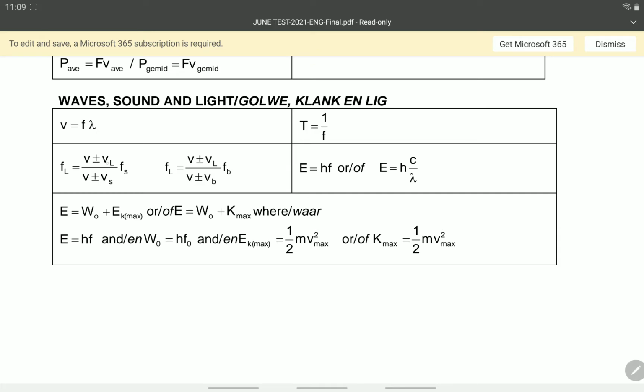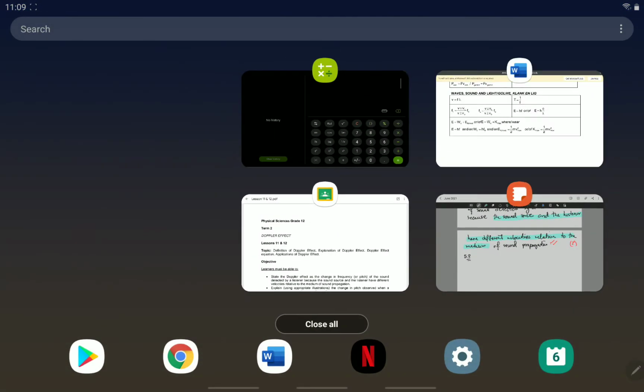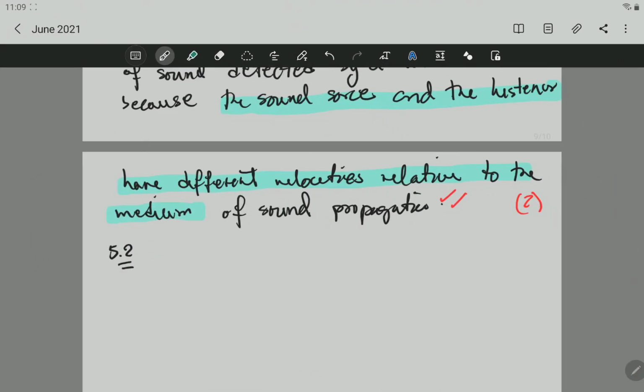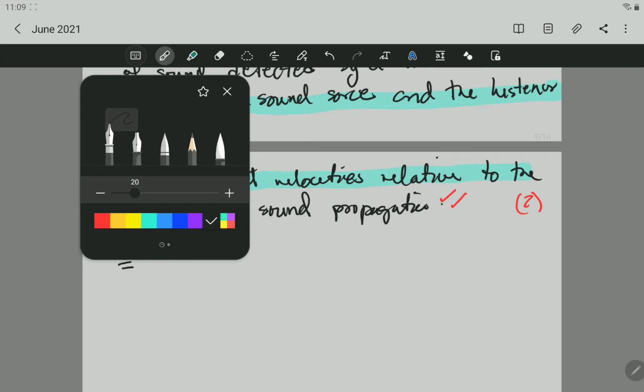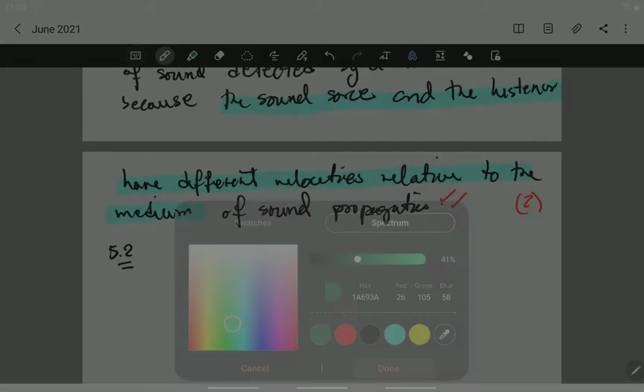So you can see the general formula there. This is the general formula for Doppler effect. There is another formula for another topic you're going to do later on, but the Doppler effect general formula is there. So we're going to write it exactly as it is in there. All right. So this formula, I'm going to write it with this color.